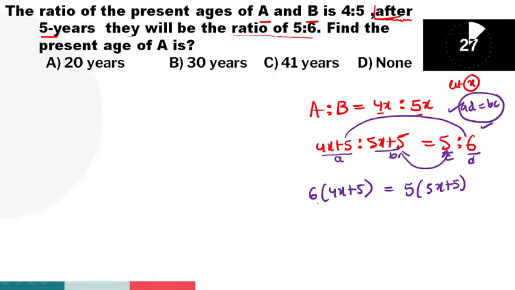Right. Let me calculate, guys. Here, 6 4s are 24x, 6 5s are 30 is equal to 5 5s are 25x. Again 5 5s are 25.